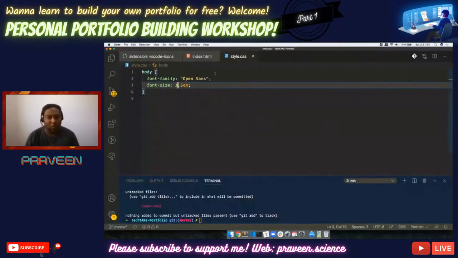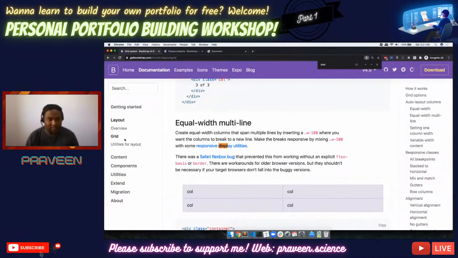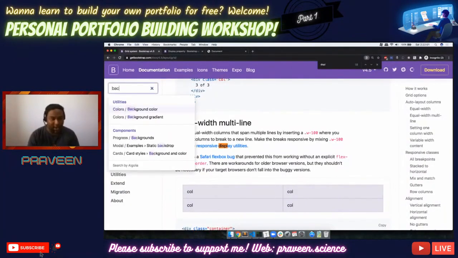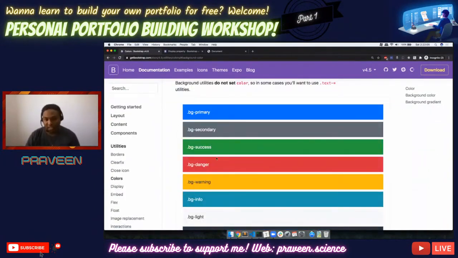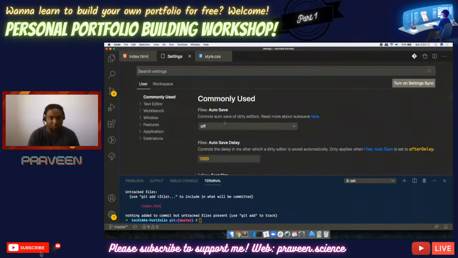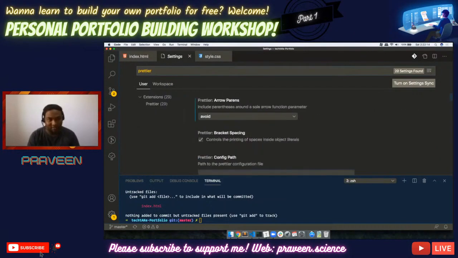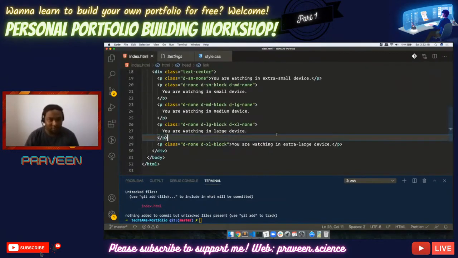One thing we can also do is there are loads and loads of utility classes here. So something like backgrounds, background color, we can do BG primary, BG secondary and stuff like that. So let's try playing around with that. Before that, I want to set the prettier width as 8000 for now, and I'll save this.